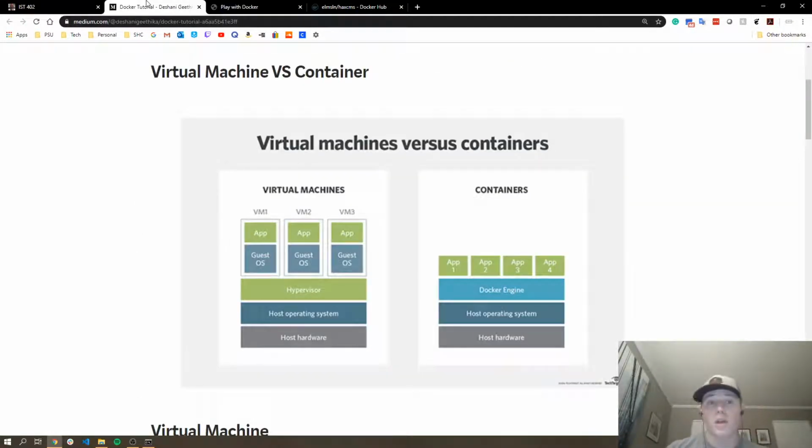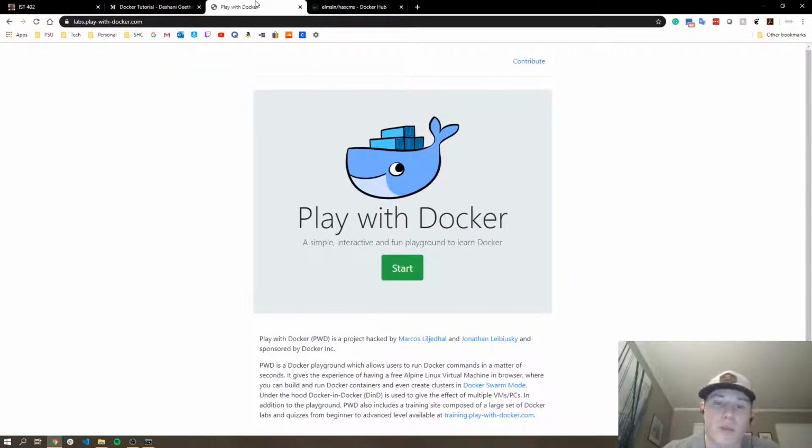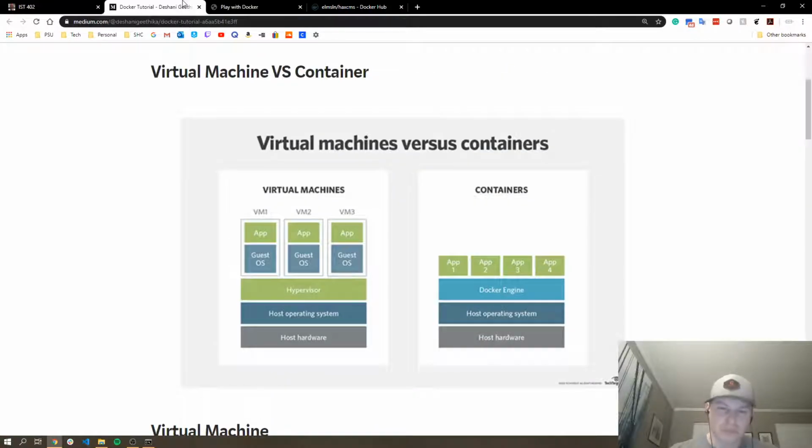Today we're going to be talking about Docker and doing a comparison of virtual machines versus Docker containers, and then I'm going to be getting into a live demo using Play with Docker, and we are going to be deploying OpenFaaS, and we are also going to be deploying HaxCMS in a Docker container. Anyway, let's talk about Docker and how there's a comparison of virtual machines versus containers, and why containers are a better option than virtual machines.